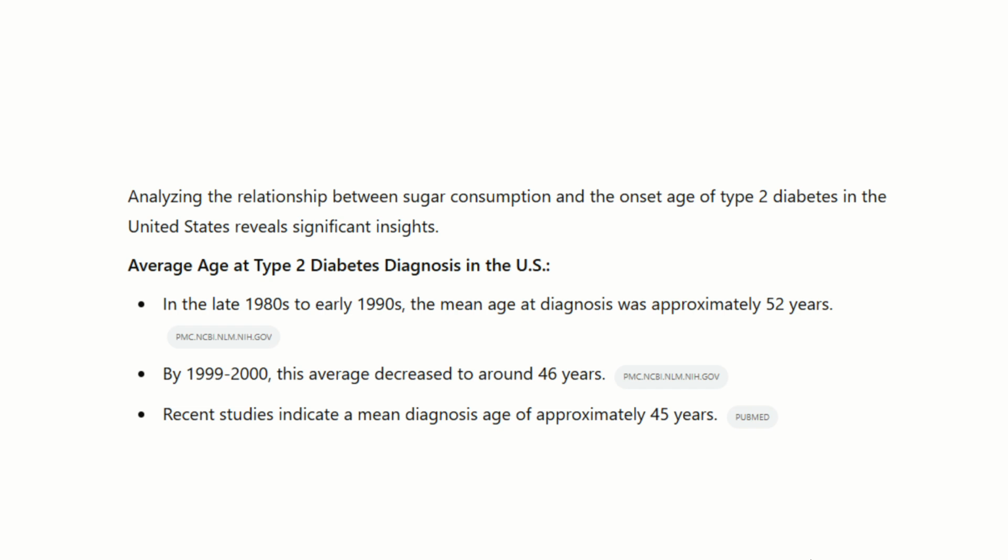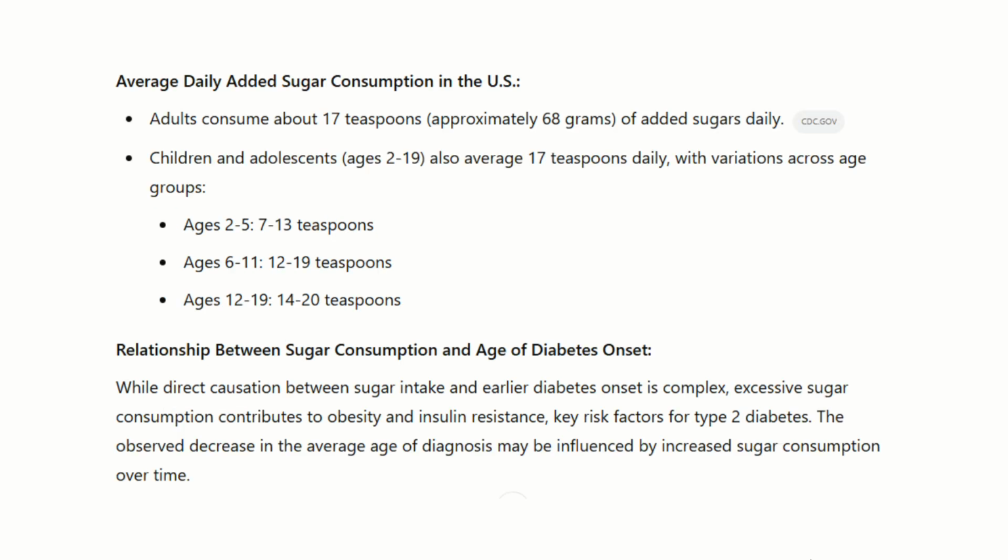In the late 1980s to early 1990s, the mean age at diagnosis was approximately 52 years. By 1999 to 2000, this average decreased to around 46 years. Recent studies indicate a mean diagnosis age of approximately 45 years.